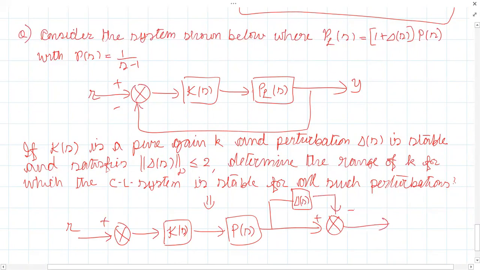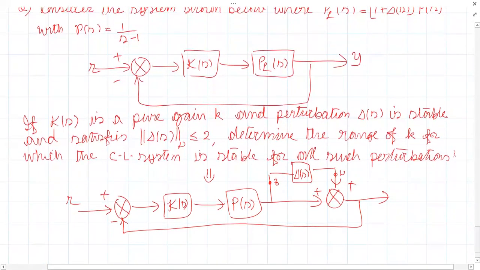Okay, plus. Other things will remain the same. Minus. So where is Z and where is W? This is Z and this is W. Right? So you find out what is Z by W. Tell me what is Z by W.